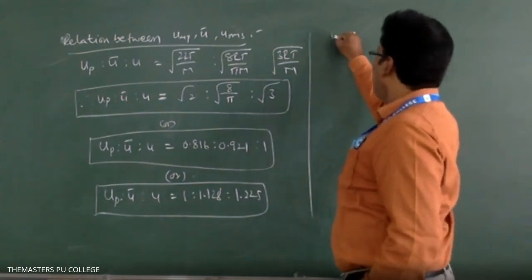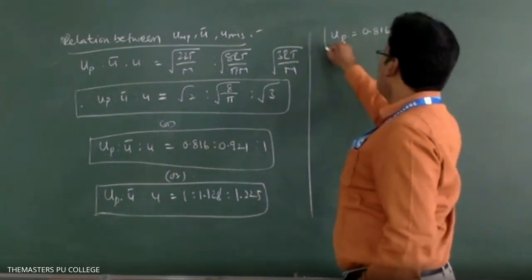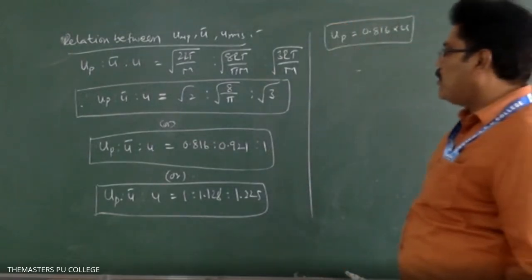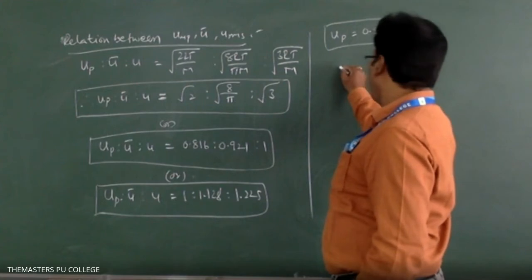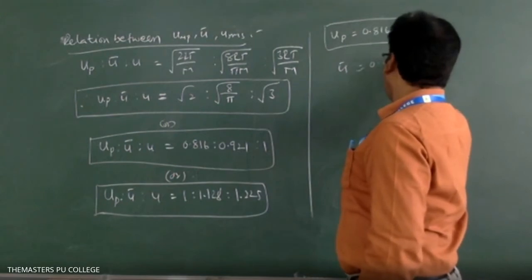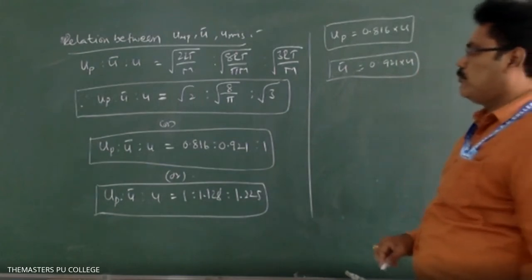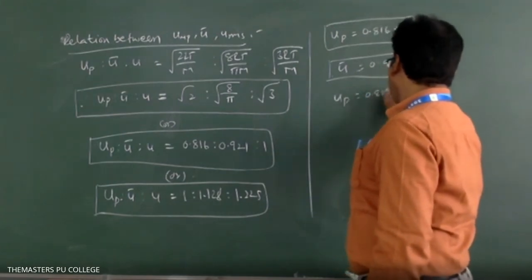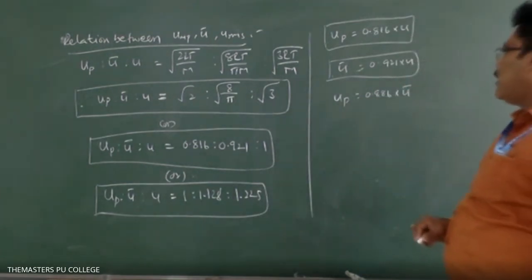UP equals 0.816 into U, the relation between RMS velocity and most probable velocity. Similarly, U bar equals 0.921 into U. And one more, UP equals 0.886 into U bar.